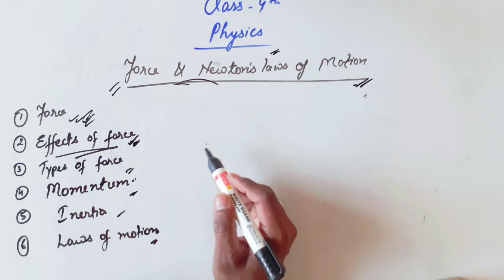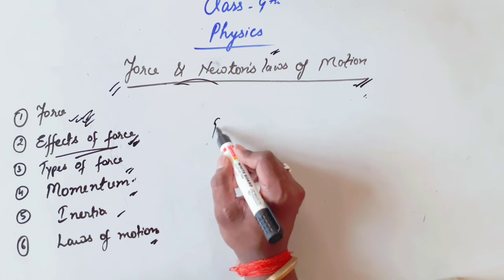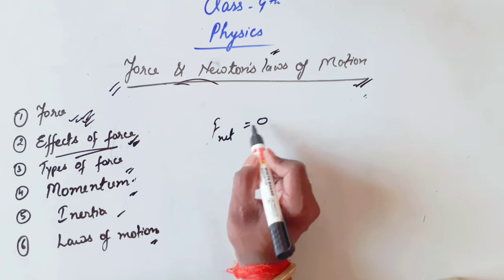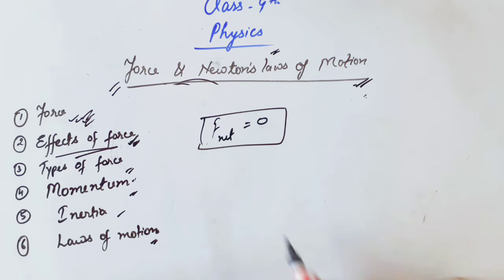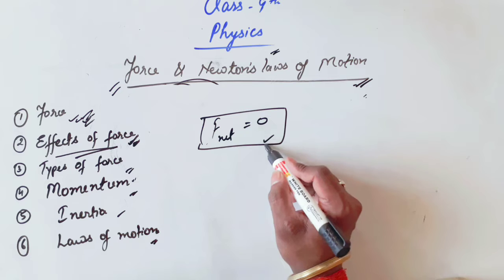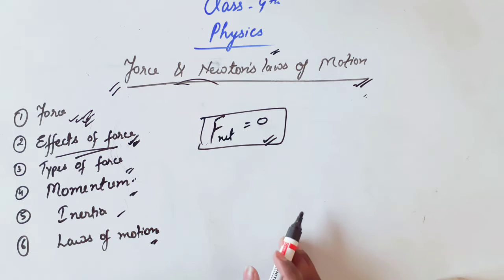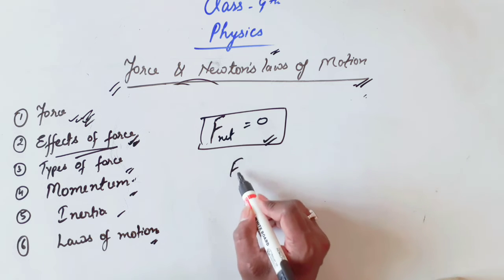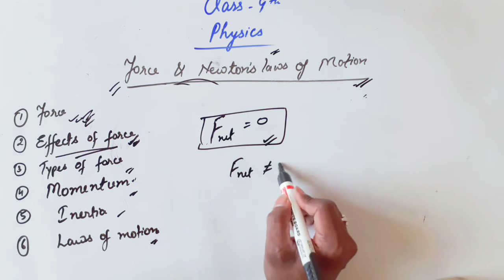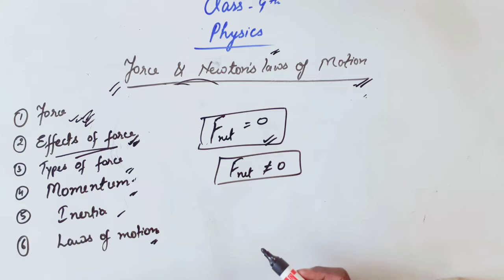Simply, we can say that if the resultant force or net force of a body is equal to 0, then this type of force is known as balanced force. And if the resultant force of a body is not equal to 0, then that force is known as unbalanced force.